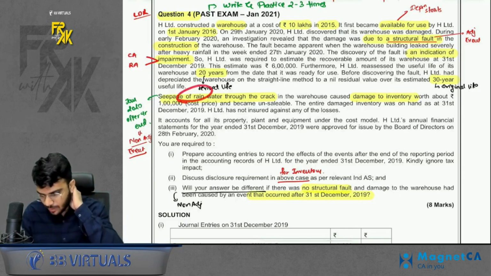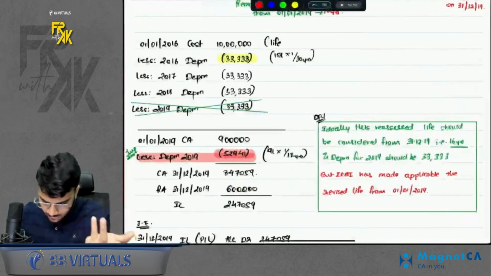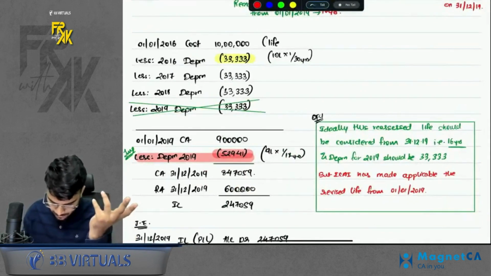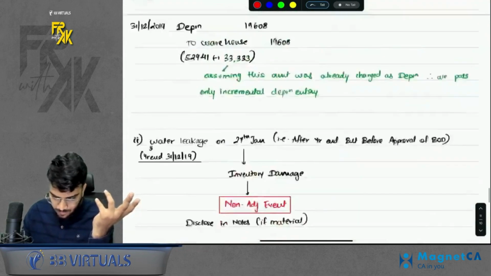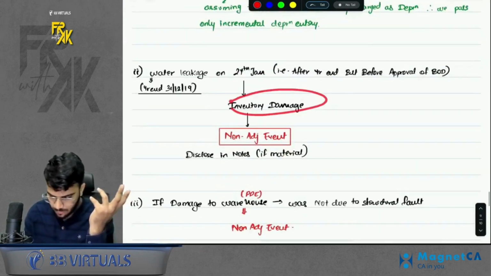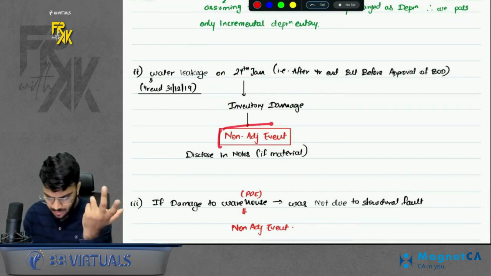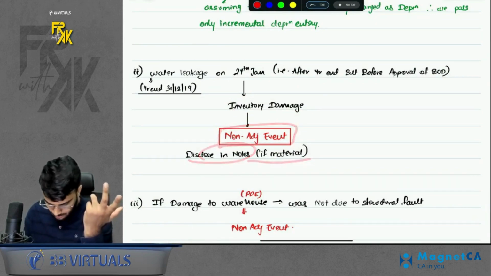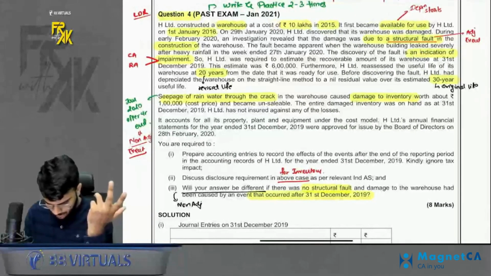So damage is happening because of a water leakage, so non-adjusting event, sir. So I've given this. See, water leakage happened after year end, which damaged my inventory, non-adjusting event. Disclosure material.